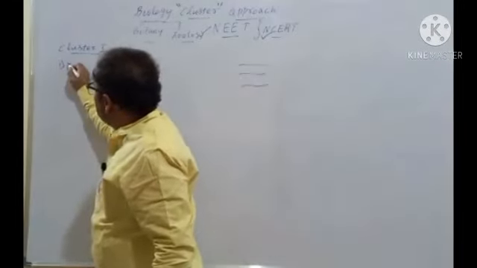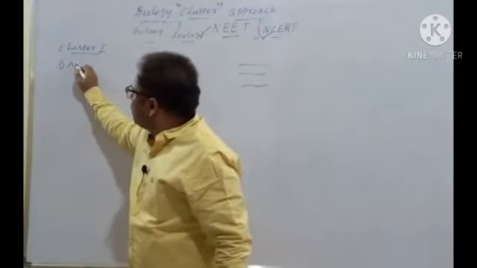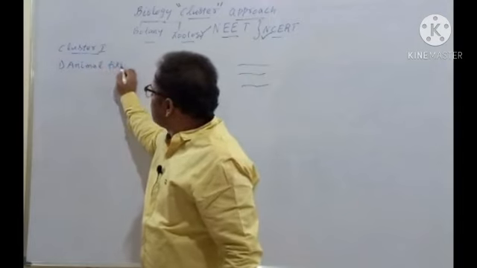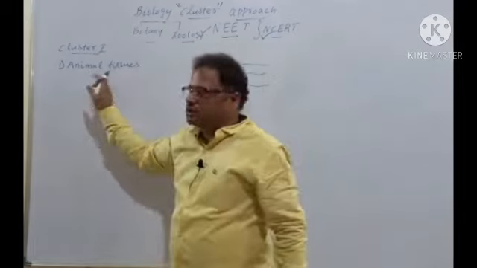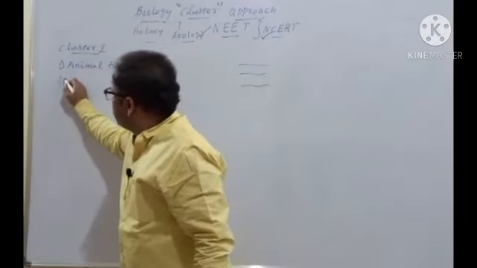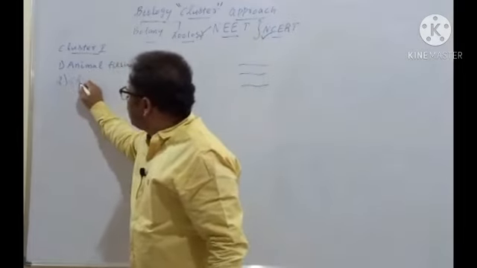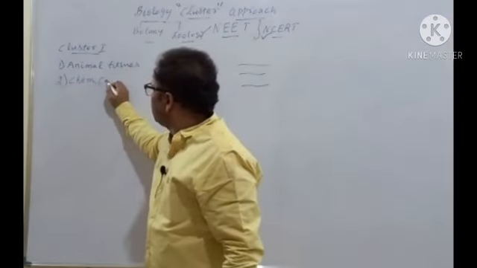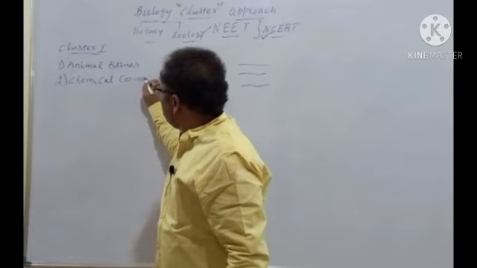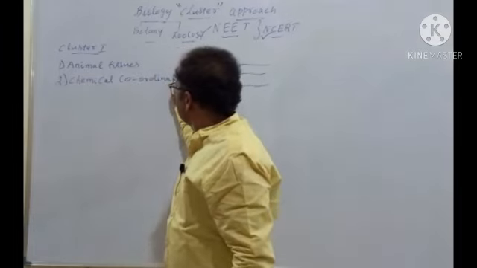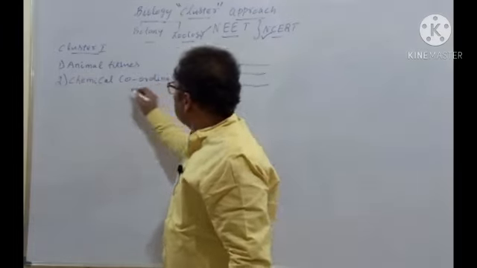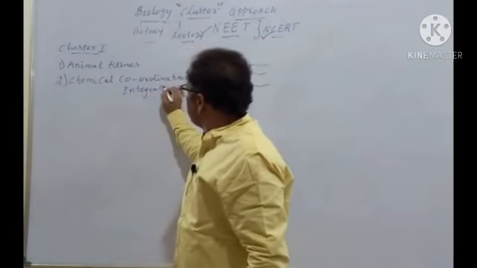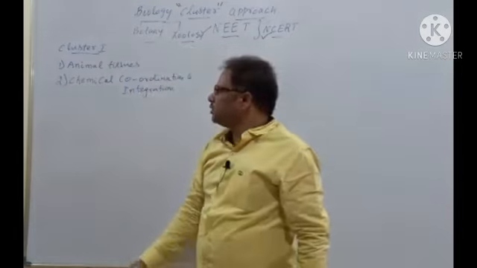is containing the animal tissues. First of all, animal tissues. I'll be discussing animal tissues as the first topic. The second one is chemical coordination and integration, that is the endocrine system.